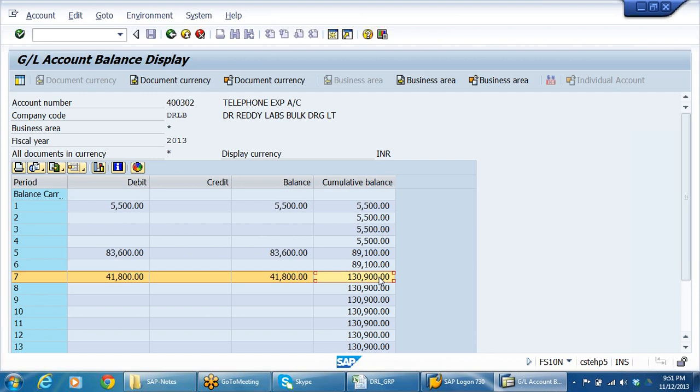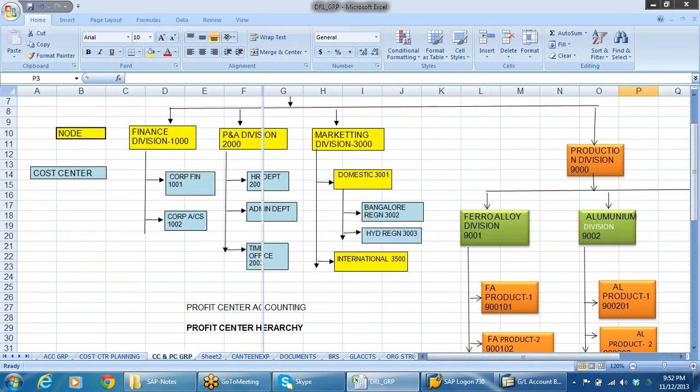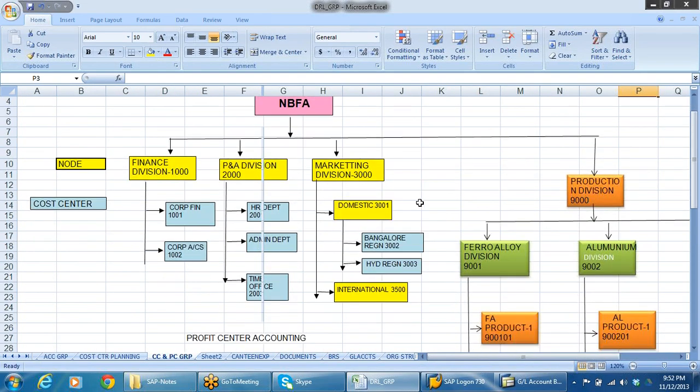In such a case, can I get the telephone expenses total, this 1,30,000, by department wise? Just impossible. Why? Because till now I do not have cost center accounting, something like that. I cannot get it. So there comes the importance of controlling. Say for example, what I can do, see, I can divide. What is this?